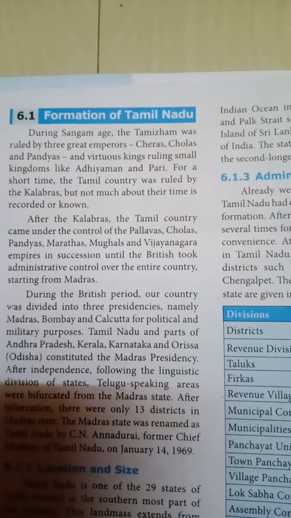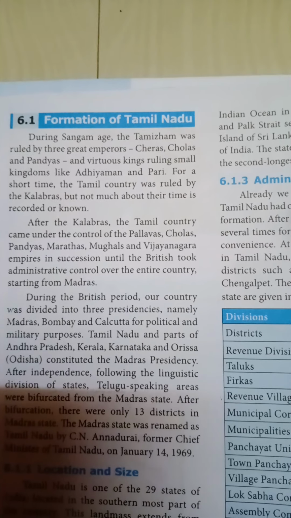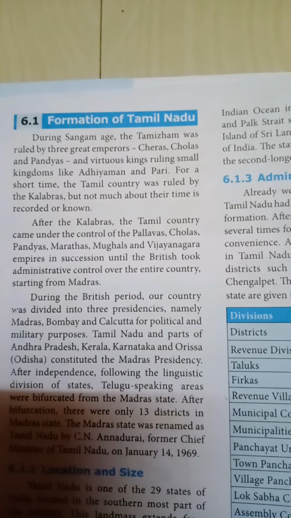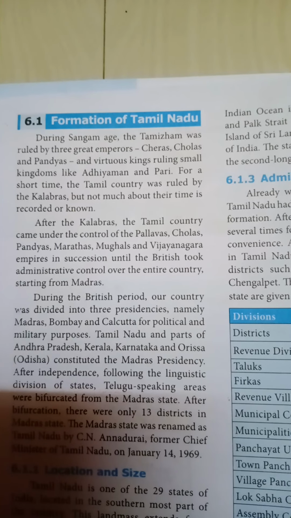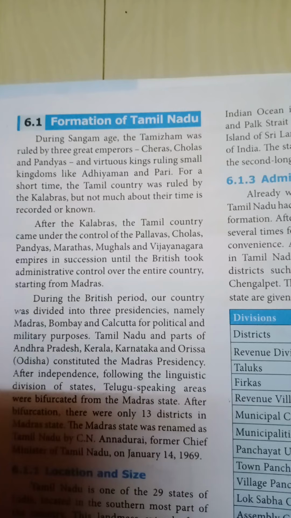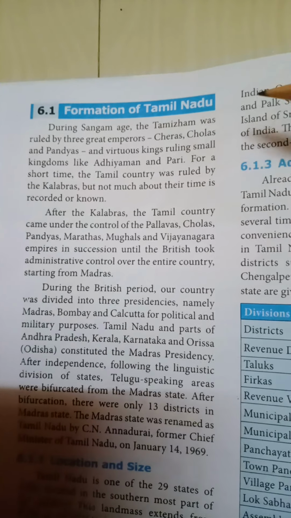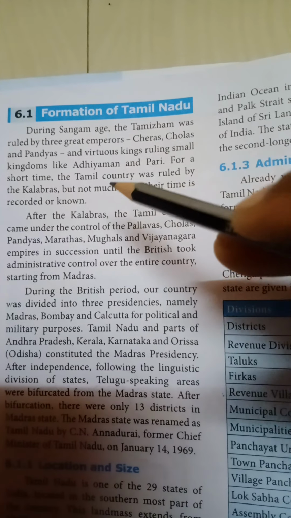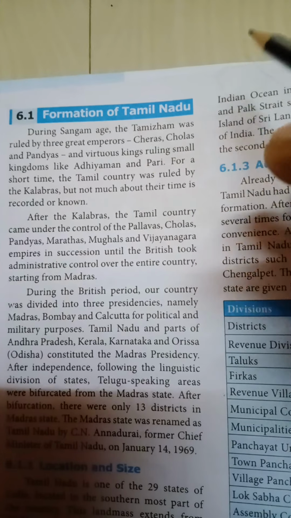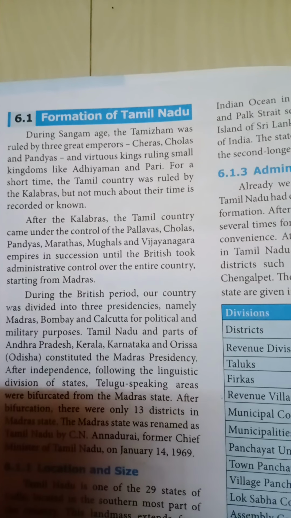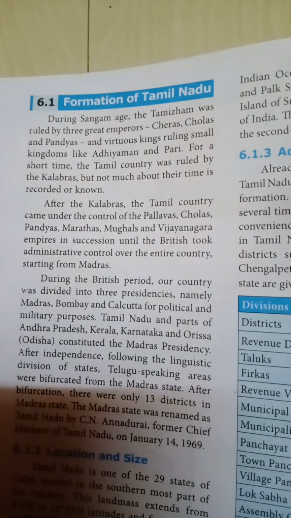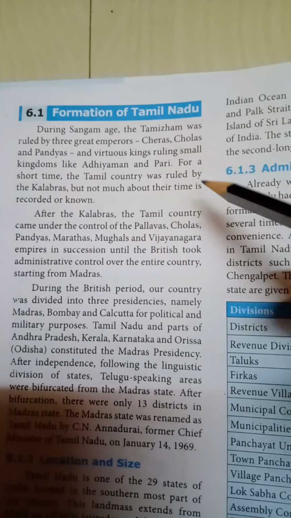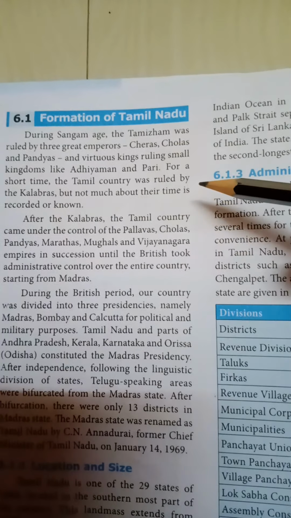So apart from three mighty emperors, there were virtuous kings. So what is meant by virtuous? Having a high moral life, a good quality life. They are called virtuous kings, otherwise they are called brave kings, ruling small kingdoms. These Cheras, Cholas and Pandyas ruled the vast empire. Rulers like Adiyaman and Pari were kings, otherwise called chieftains. They ruled only a small part of the kingdom. They were kings of high moral, high quality life.